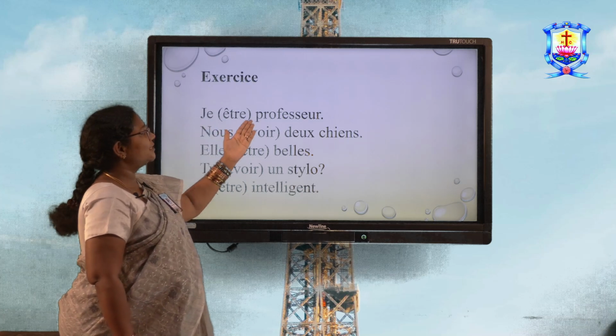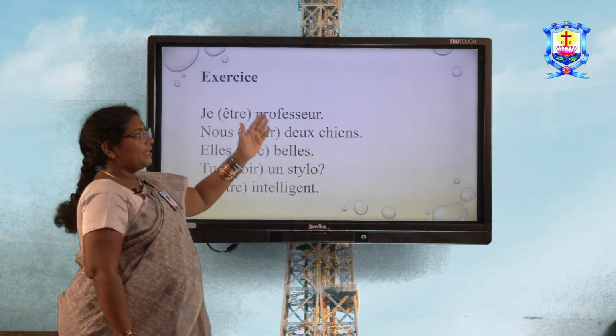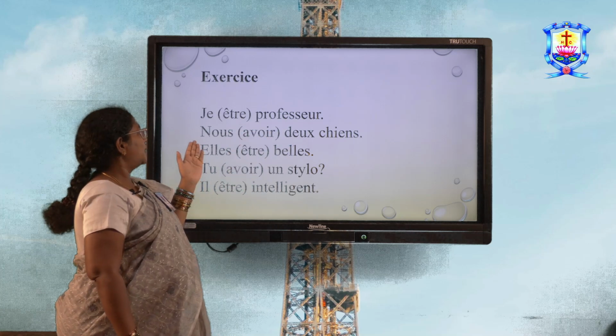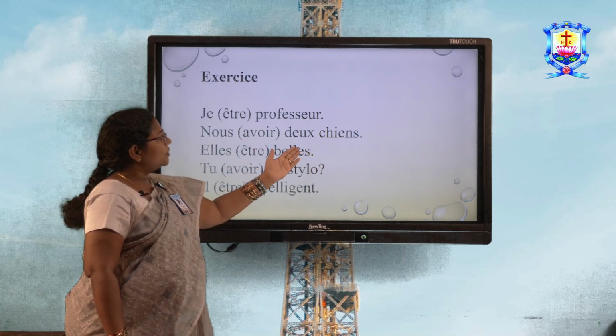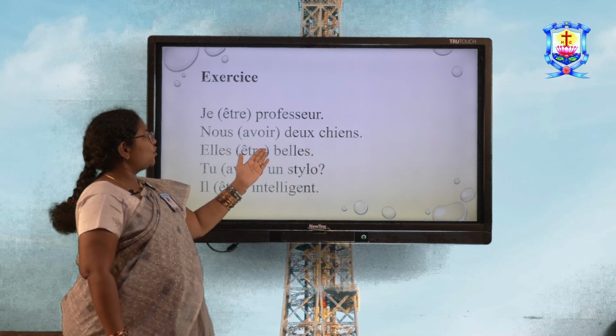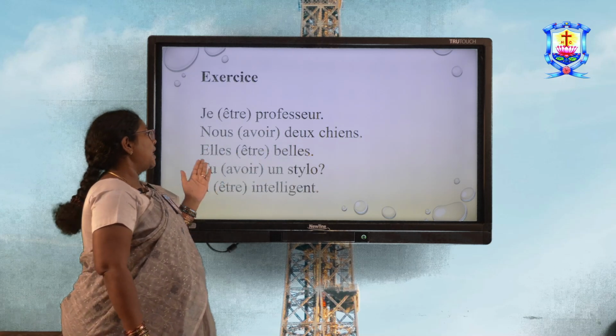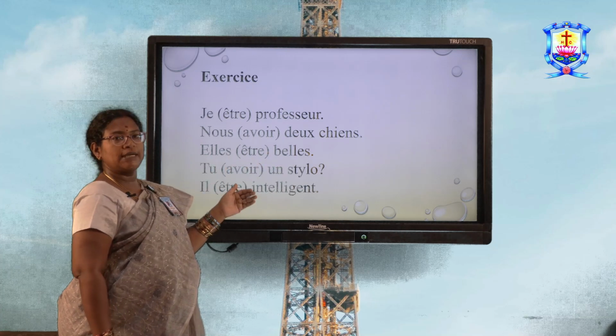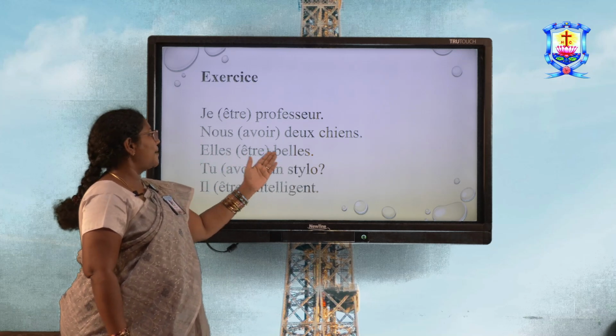So je être professeur. So it has to be conjugated as je suis professeur. Then nous avoir deux chiens. It has to be conjugated as nous avons deux chiens. Then elle être belle. So it has to be conjugated as elle est belle.